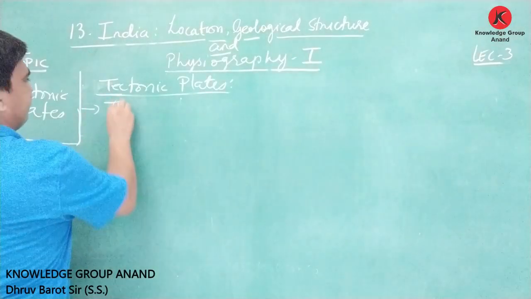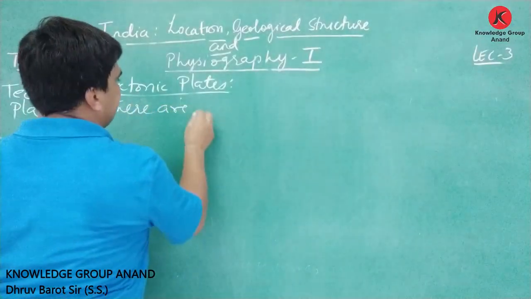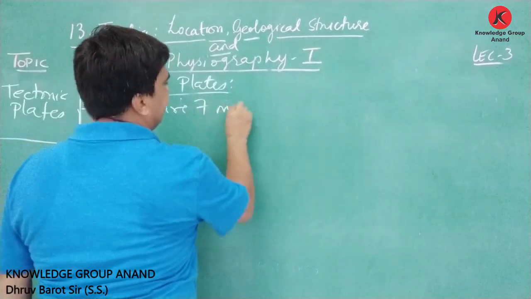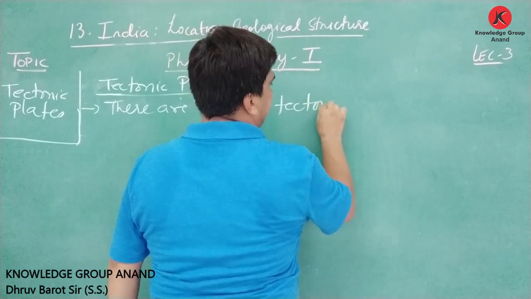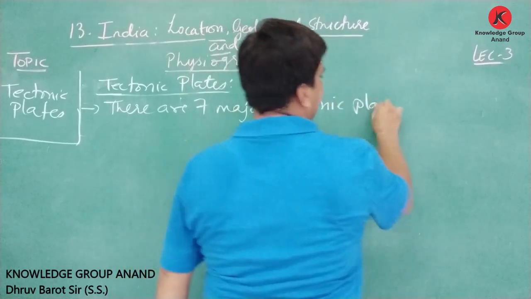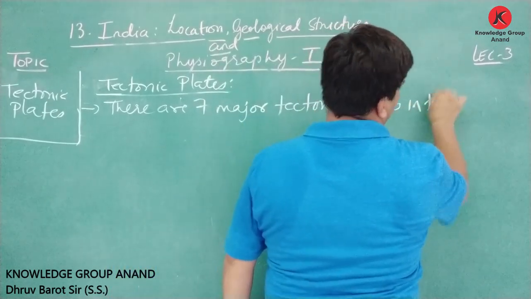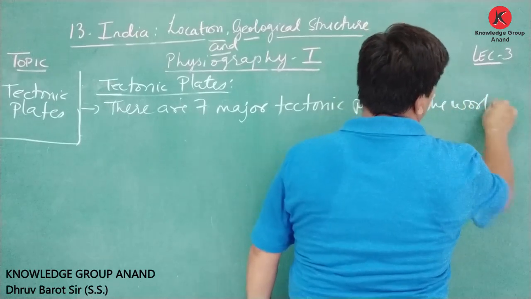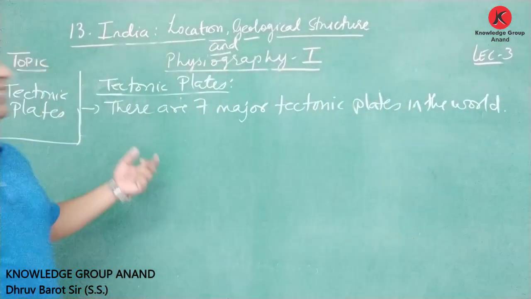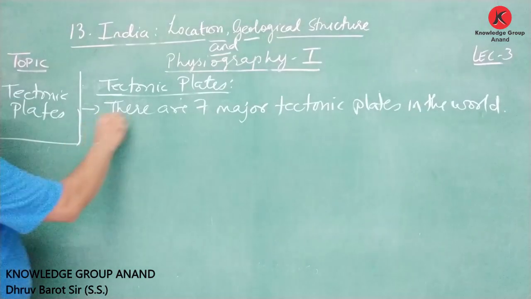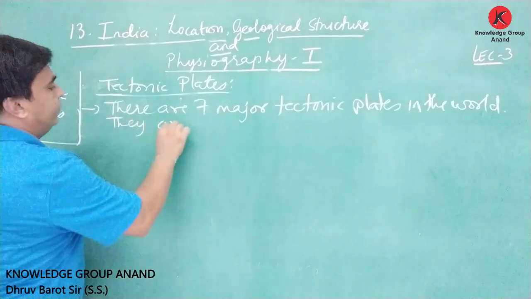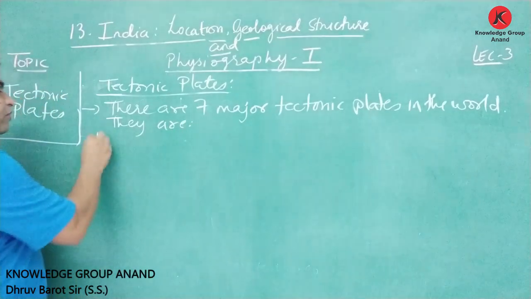Friends, there are 7 major tectonic plates in the world. Let us see them one by one.